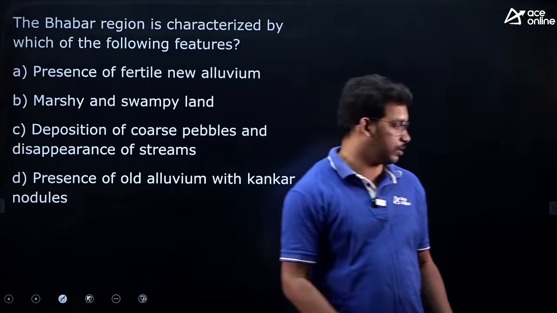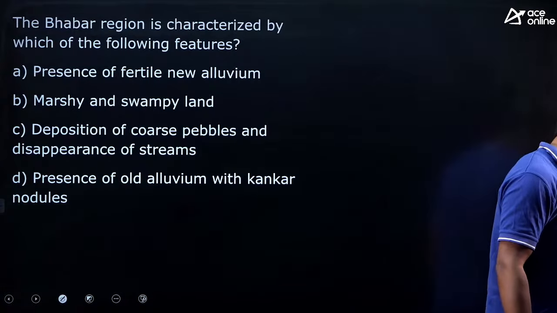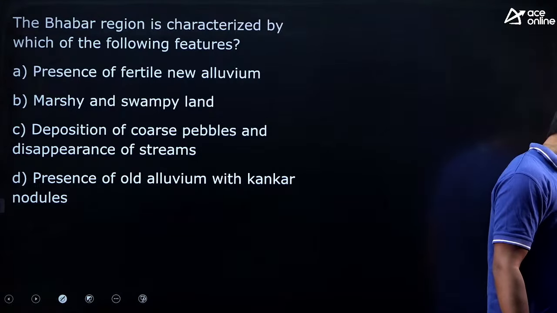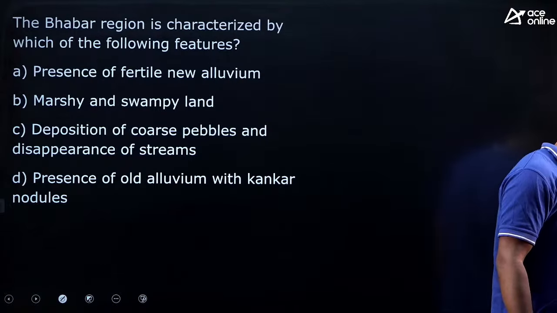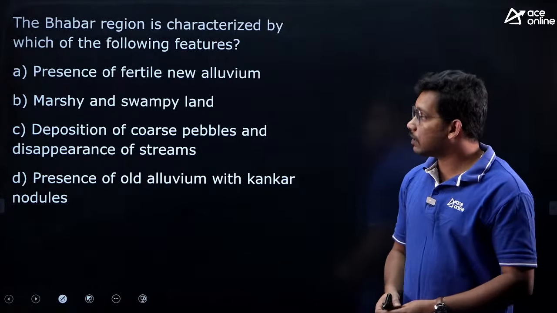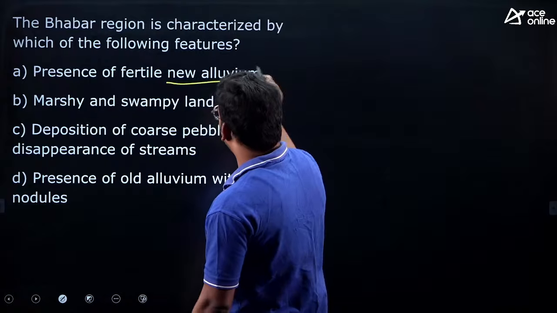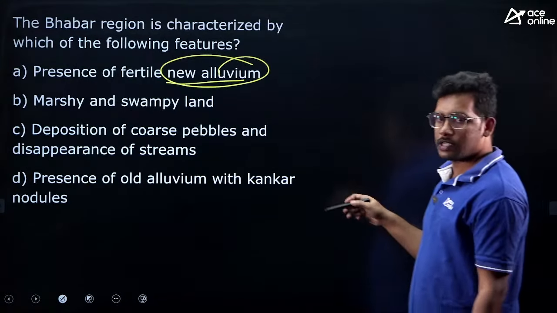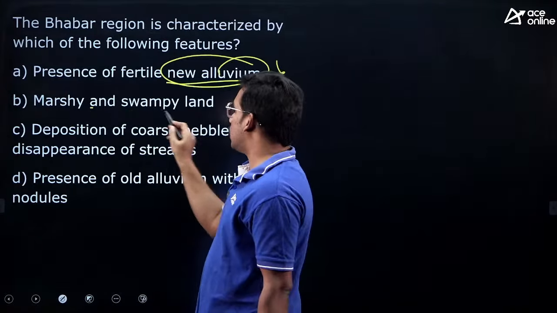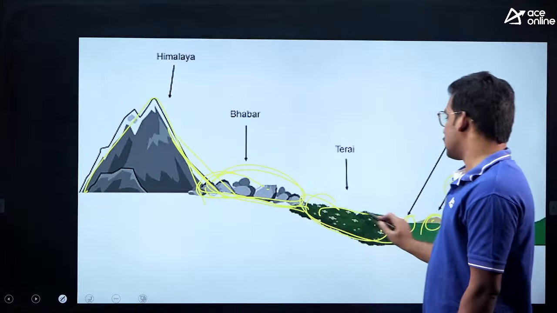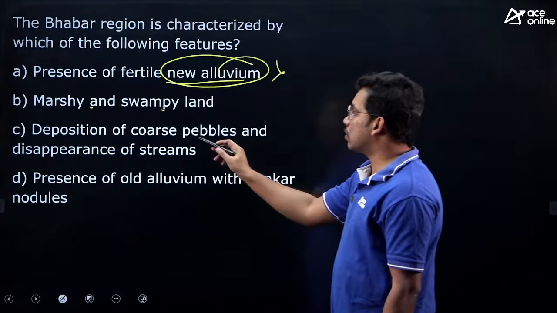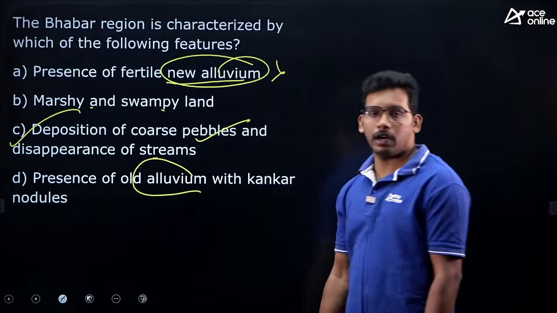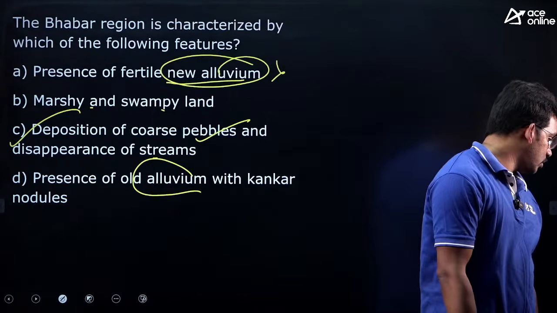Now you answer this question. Try to answer, because we have already discussed it. What is the answer? Presence of fertile new alluvium: new alluvium is related to the Khadar, because it is near the river, so this is not it. Marshy and swampy land filled with grass is the Terai. Deposition of coarse pebbles and disappearance of streams: yes, this is correct. Older alluvium is related to the Bangar. So the answer is C. Good, good.